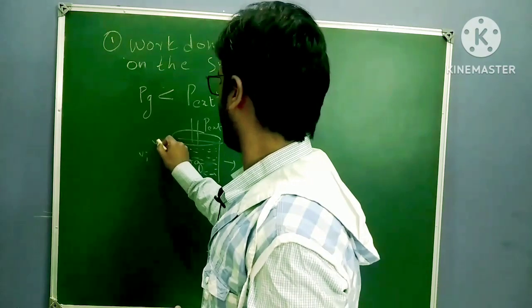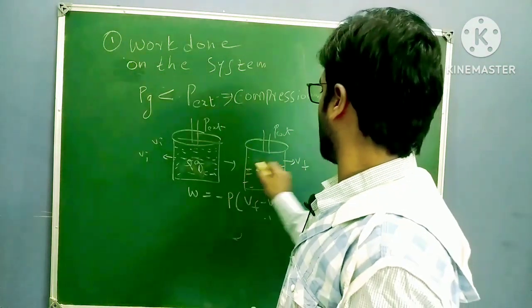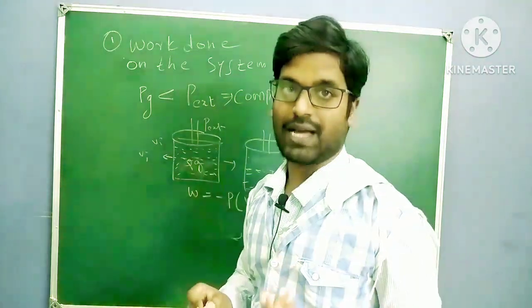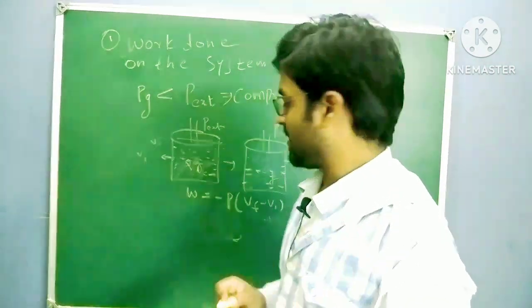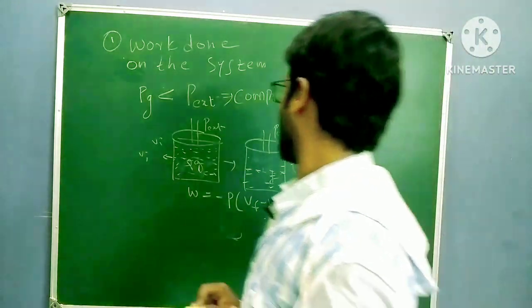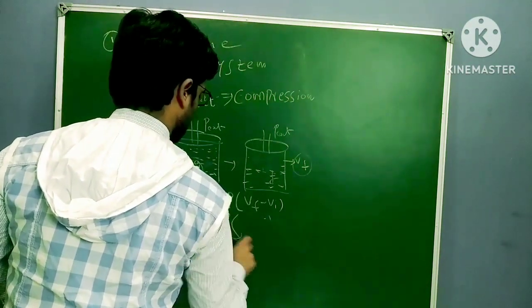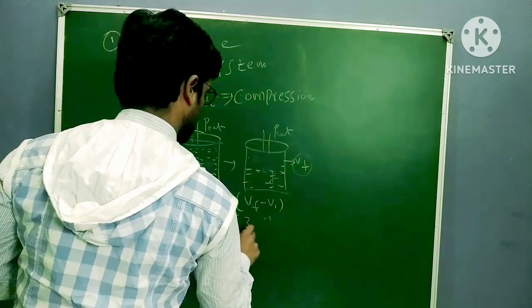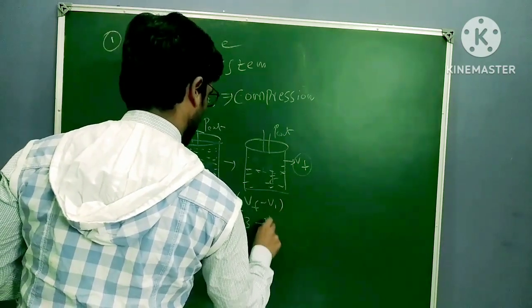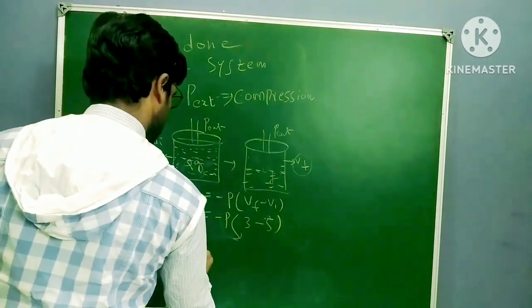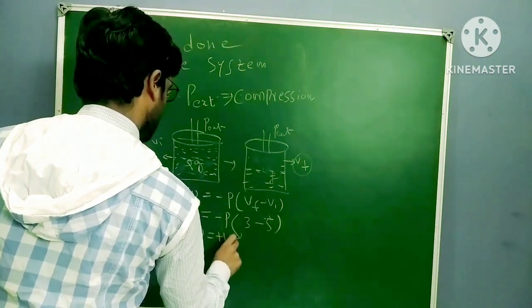Now initial volume Vi is this. Final volume Vf is this. That means my initial volume is higher. When initial volume is higher than final volume, I can write, for suppose, minus P times Vf minus Vi. Here Vf is, for suppose, 3, and initial volume is higher, 5, so minus 2, minus minus becomes plus, that means W is positive.